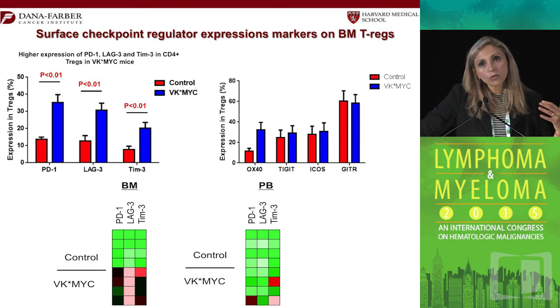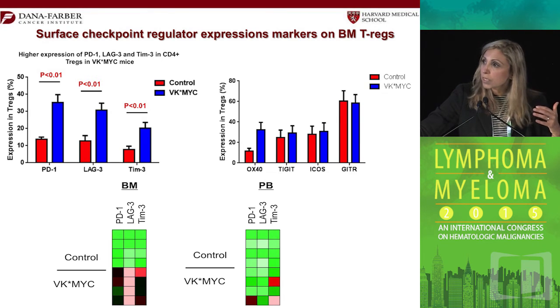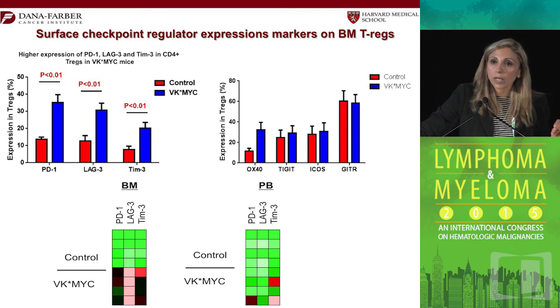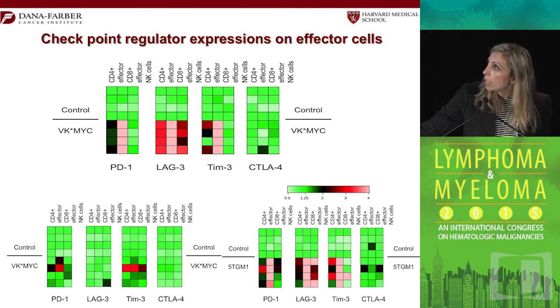And when you look at the surface checkpoint regulators in those Tregs, you find an upregulation of PD-1, LAG3, TIM3, as well as OX40 in those cells, indicating that these could be targetable by all of those new therapeutic agents that we have as antibodies in our patients.